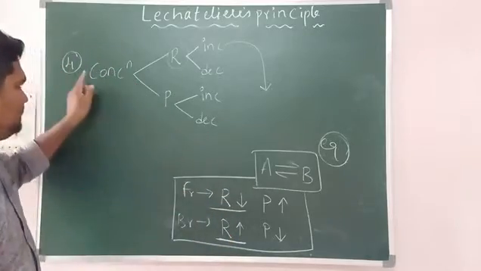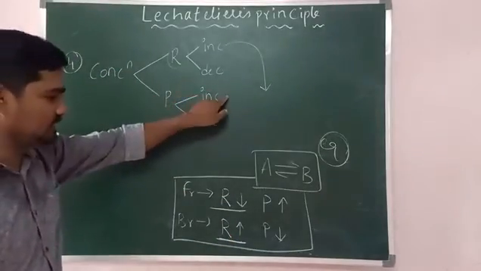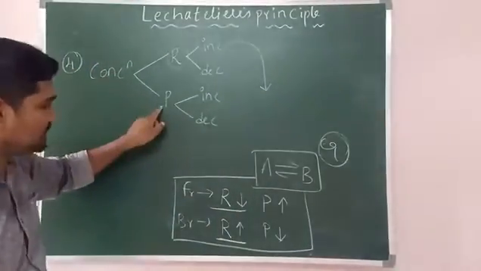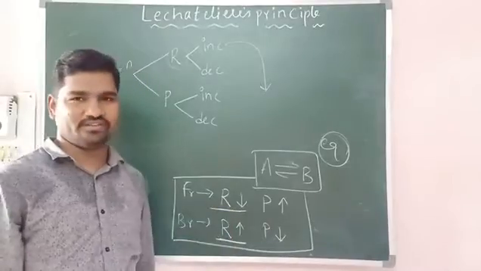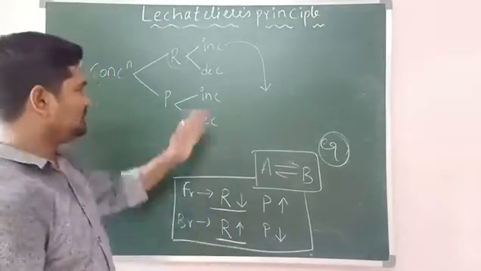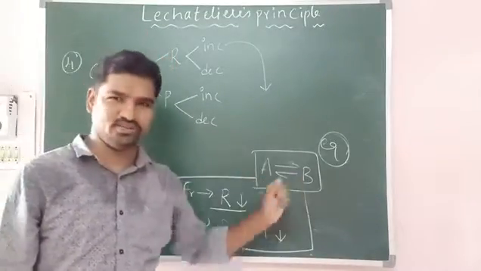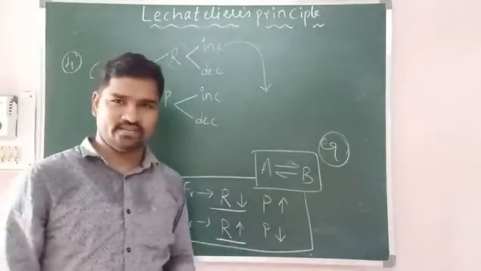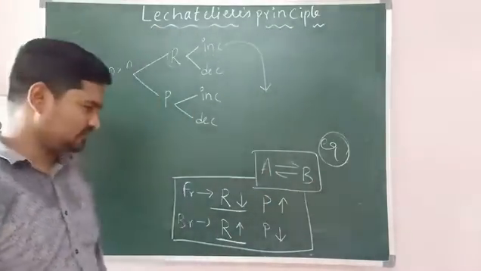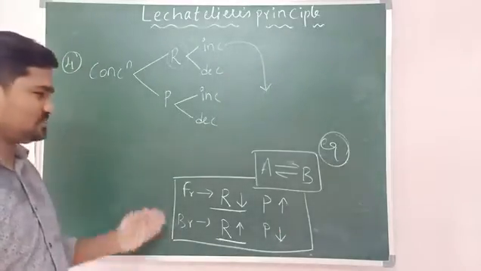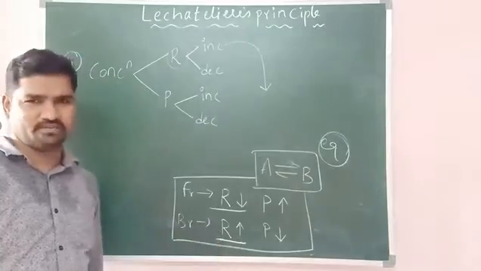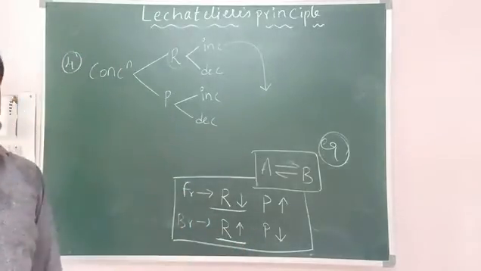Right? Similarly, when the concentration of the product is increased, equilibrium shifts in the backward direction. When the concentration of the product is decreased, equilibrium shifts in the forward direction. Only funda: अगर इधर increase हो रहा है तो इधर decrease होना चाहिए बस. So when it is increasing here, it should decrease here. That is the basic funda. Are you following? Right. Very simple. Okay. So this is the concentration. So no need to mug up anything. Just you can have a logic here. With this logic, you can understand the things.